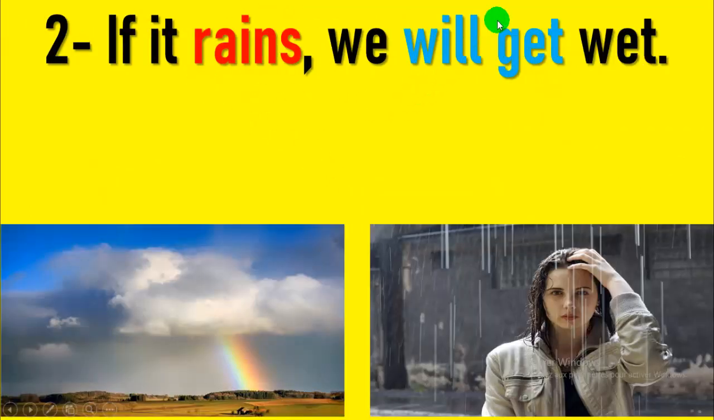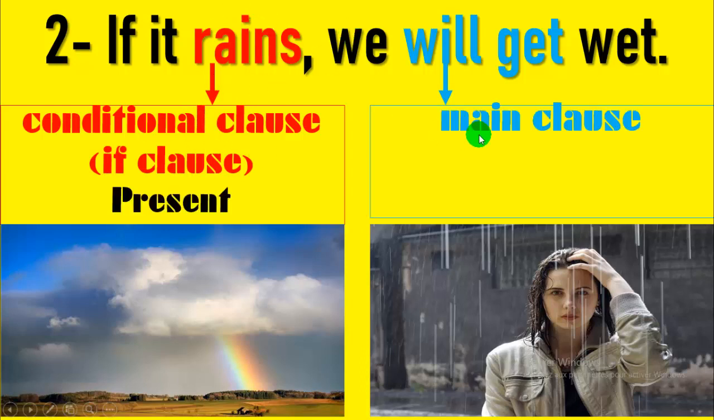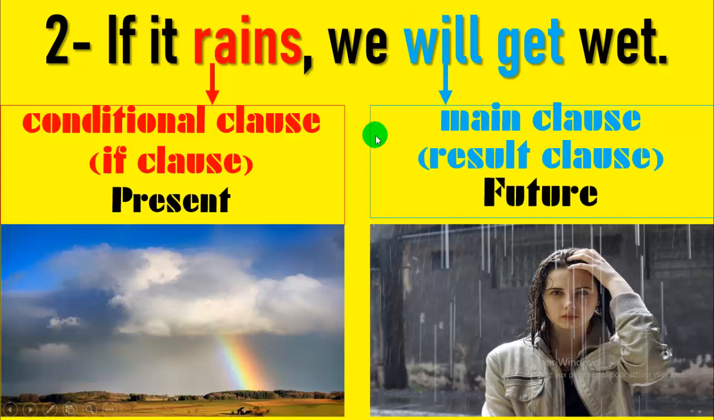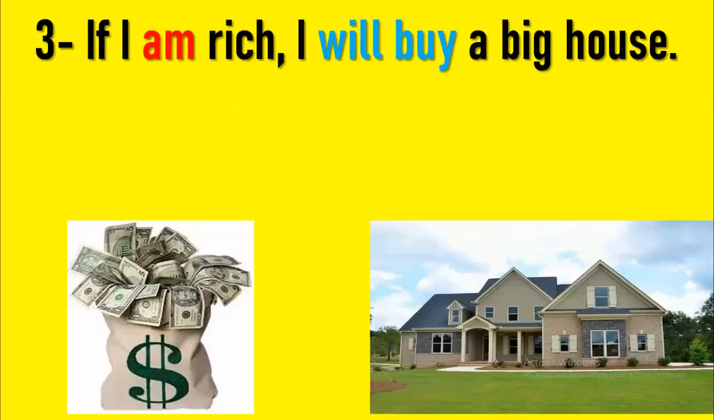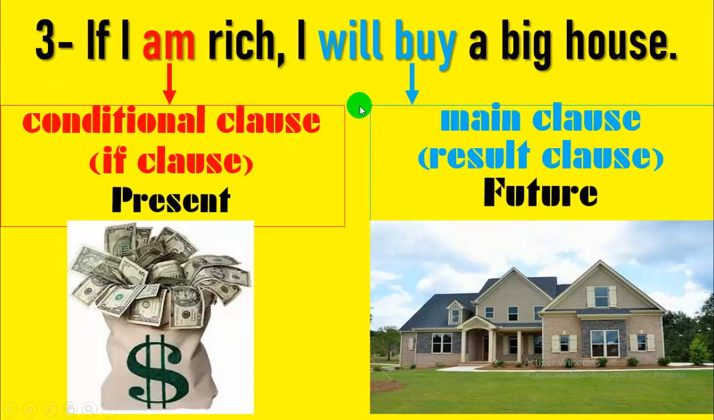Number 2, if it rains, we will get wet. Conditional clause, if clause, present, and here the same, we have the future. Vous avez ici la principale au futur et la subordonnée au présent. Example number 3. If I am rich, I will buy a big house. So here, conditional in the present clause, and the main clause here in the future. So you have to master the simple, the present, and the future.